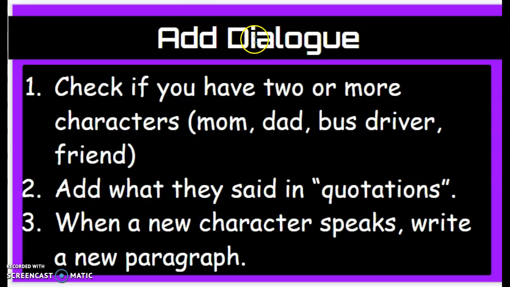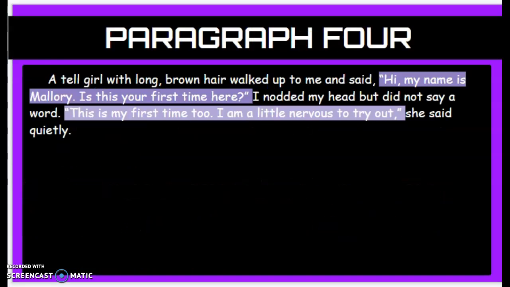Now, when I'm adding dialogue, I need to make sure that I have 2 or more characters. So in your story, you need to have multiple people. So maybe your mom was a part of your story, your dad, bus driver, or friend. And then you can have a conversation with them using dialogue. So let's continue my story.